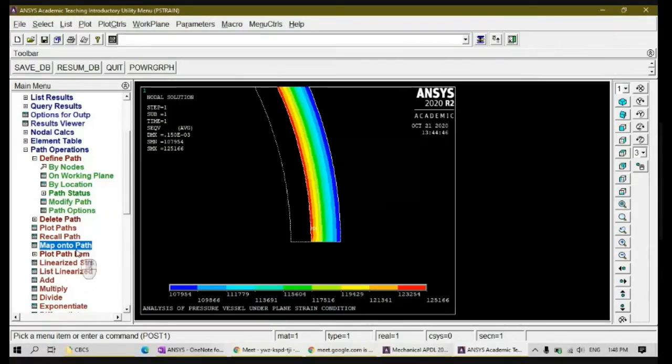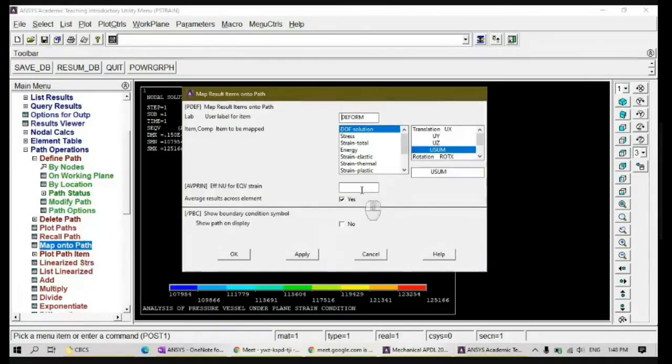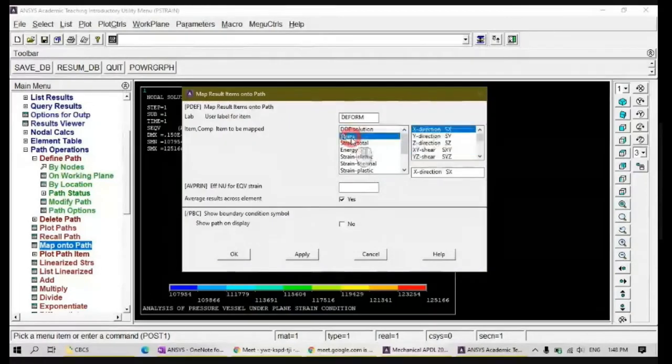Similarly, I'm going to include 2 or 3 more. Let me go for stress. Name this as stress XX. Okay, it is stress in X direction. Let me click.